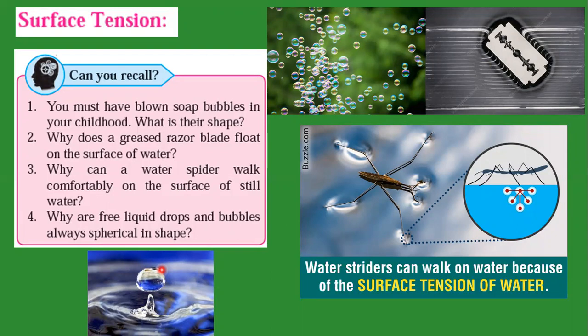Some more examples we can consider related to surface tension. The example is a painting brush. When we dip the painting brush in water, the hairs are spread. When we take it out from the water, you can observe a pointed tip of the hair. The reason is the surface tension.